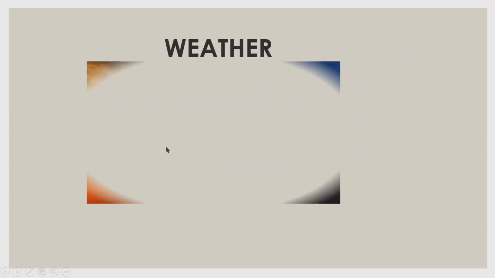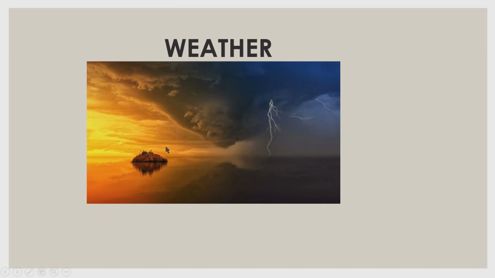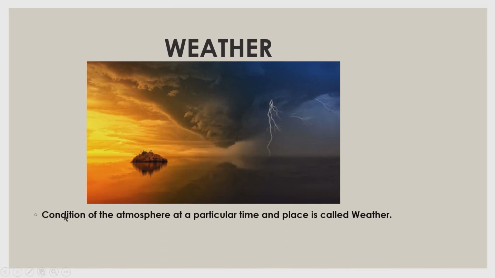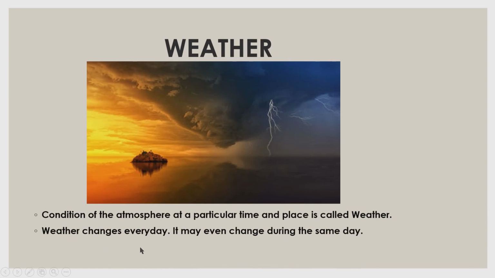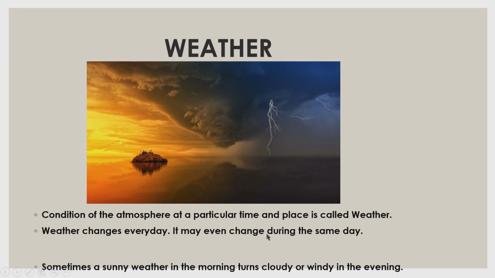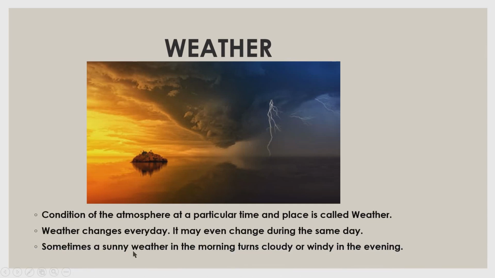Weather. Condition of the atmosphere at a particular time and place is called weather. Weather changes every day. It may even change during the same day. Sometimes a sunny weather in the morning turns cloudy or windy in the evening. So we can't predict the weather. It can change every day.